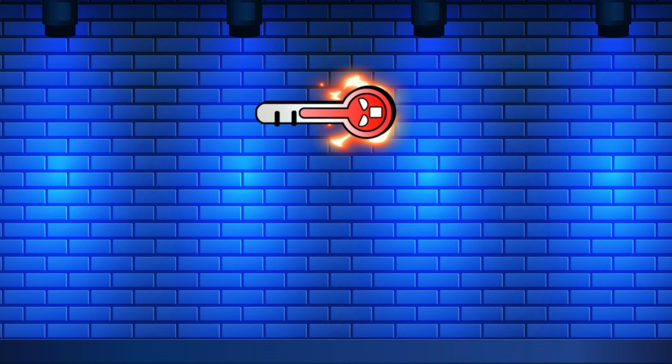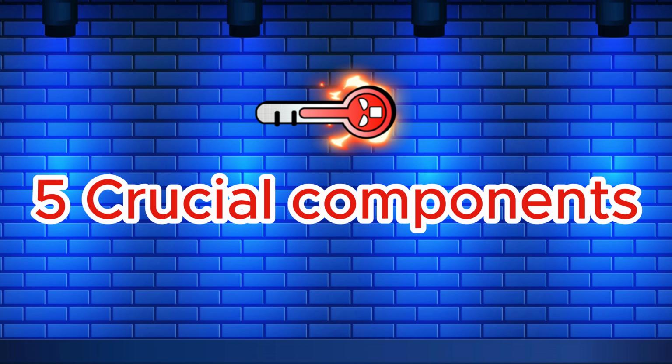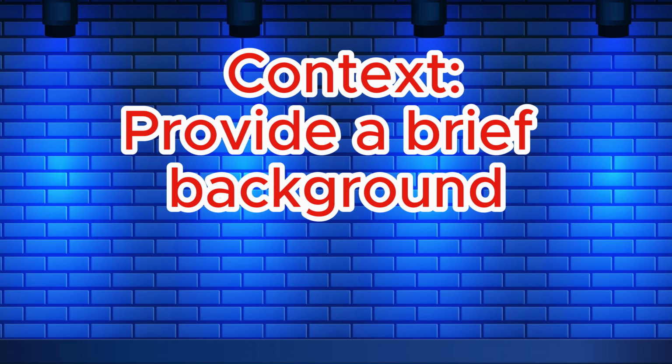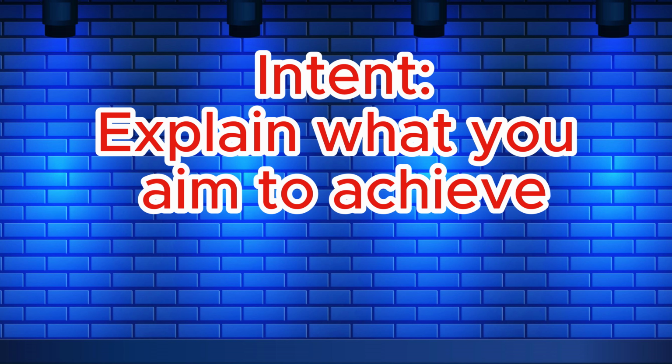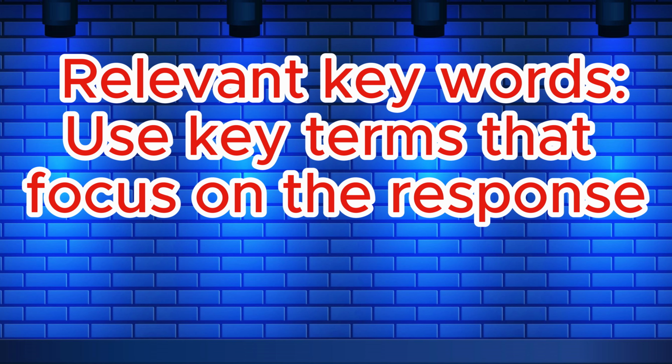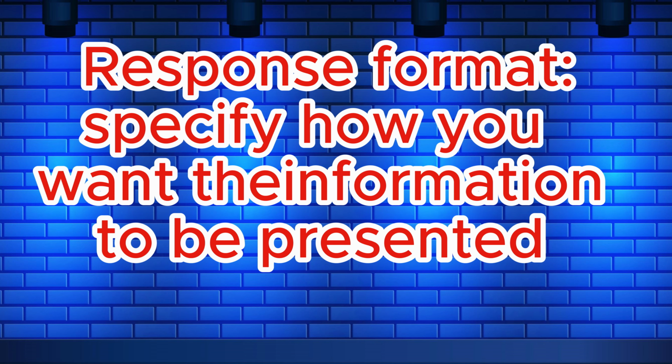When prompting a chatbot, the key to success lies in 5 crucial components. Number 1, context. Provide a brief background. Number 2, specific question. Ask a clear and direct question. Number 3, intent. Explain what you aim to achieve. Number 4, relevant keywords. Use terms that focus the response. Number 5, response format. Specify how you want the information to be presented.